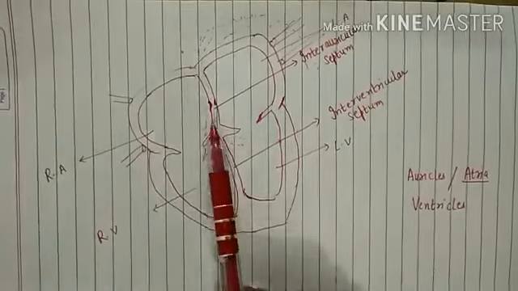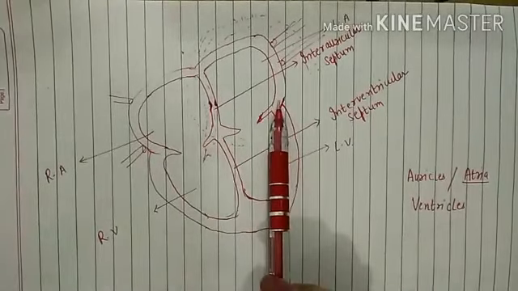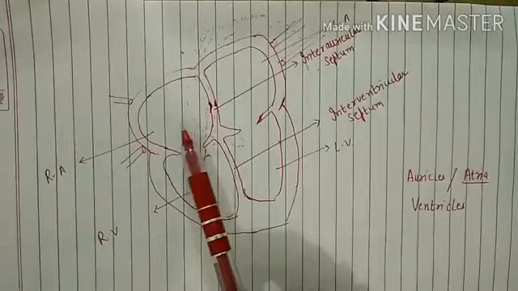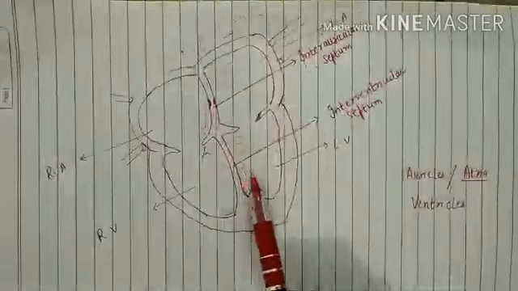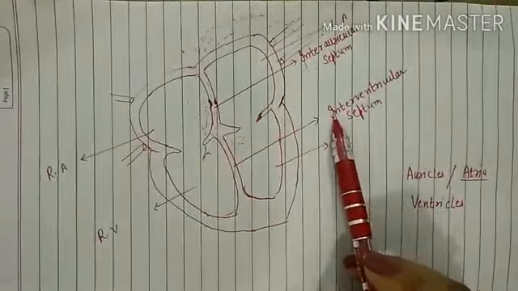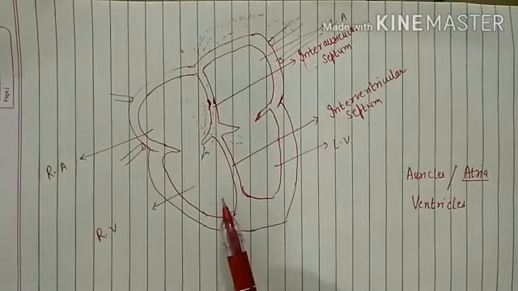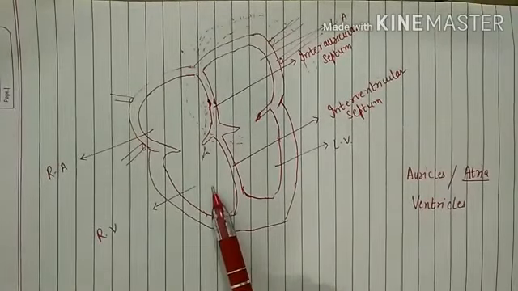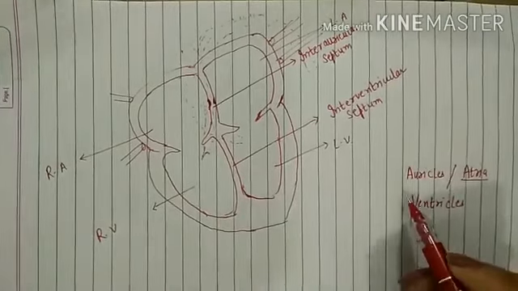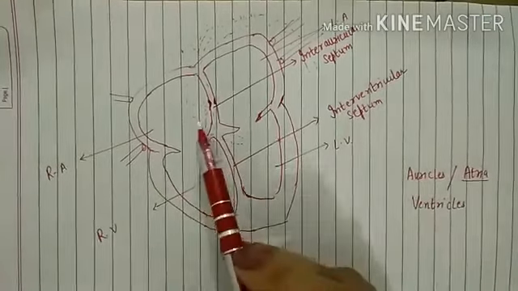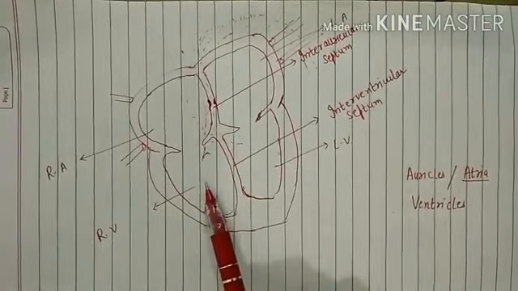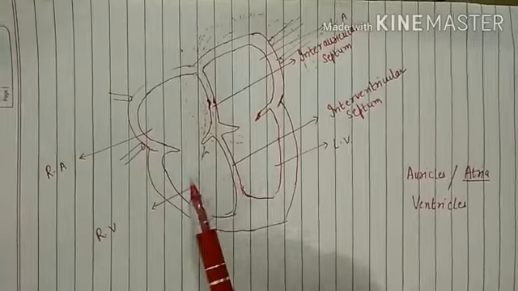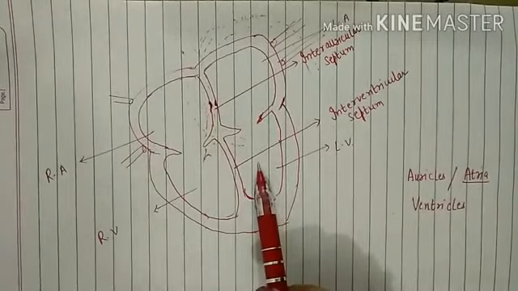So the human heart consists of 4 chambers. The upper 2 chambers are known as auricles. It is the right auricle, left auricle, right ventricle and left ventricle, which are the lower two chambers. So the human heart has 4 chambers. The upper 2 chambers are known as auricles, that is right auricle and left auricle, and the lower 2 chambers are known as ventricles, which is right ventricle and left ventricle.